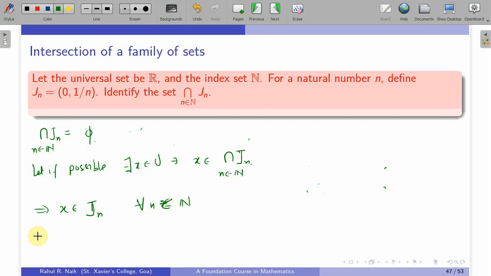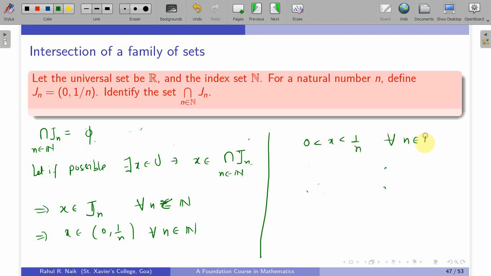So this means that x belongs to (0, 1 by n) for each n belonging to N. But what does that mean? You all know the definition of interval. So basically this stands for 0 is less than x less than 1 by n for each n belonging to N. So is that a contradiction?